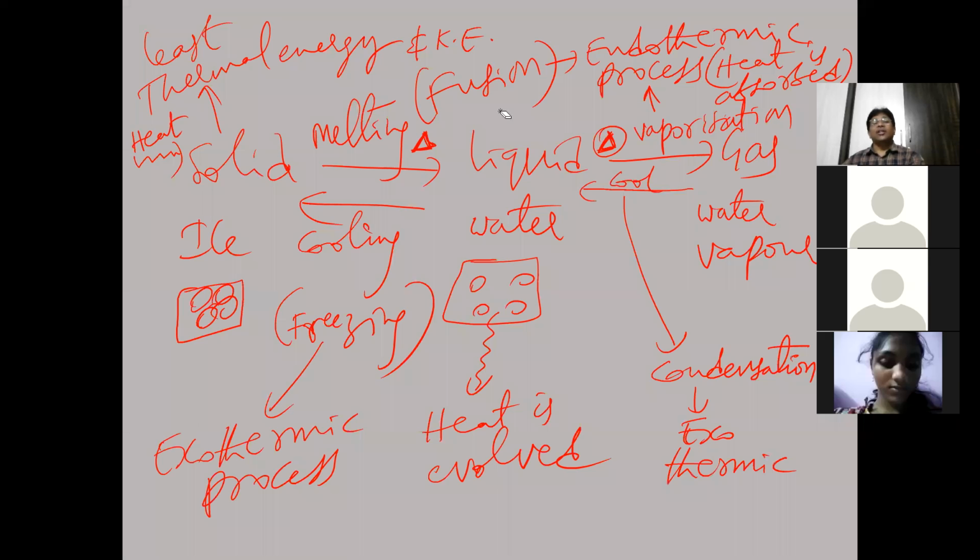So it is called interconversion of matter. Interconversion of matter from one state to another state. We can convert the matter from one state to another. This is called interconversion of matter.